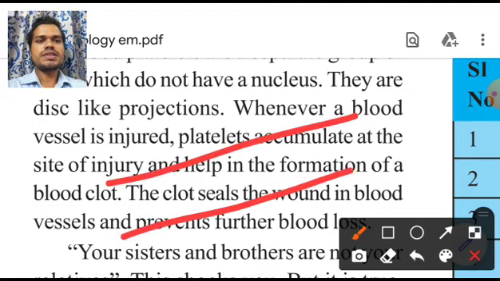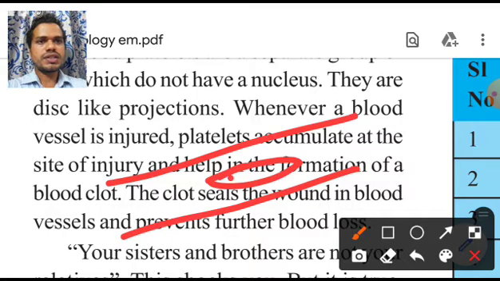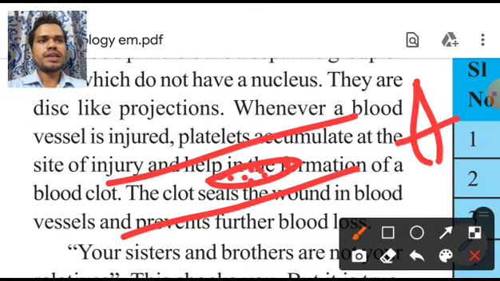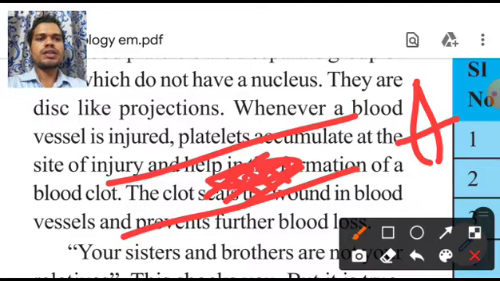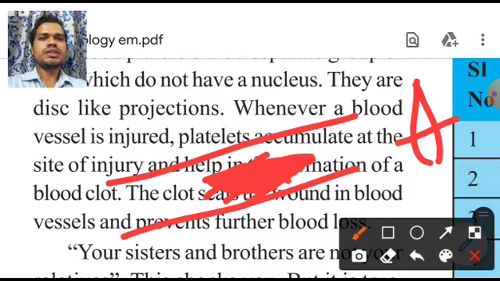Imagine that this is a blood vessel, and somewhere it was injured. At the site of injury, first the platelets will come and they will break. Whenever a platelet breaks, a special type of chemical will be produced, called thrombin or thrombokinase. So here a chain of reactions will start. With this series of chains, some thread-like structures will be formed and all the RBCs will seal this wound, and after 2 or 3 days this wound will be cured. That's why platelets are very important.